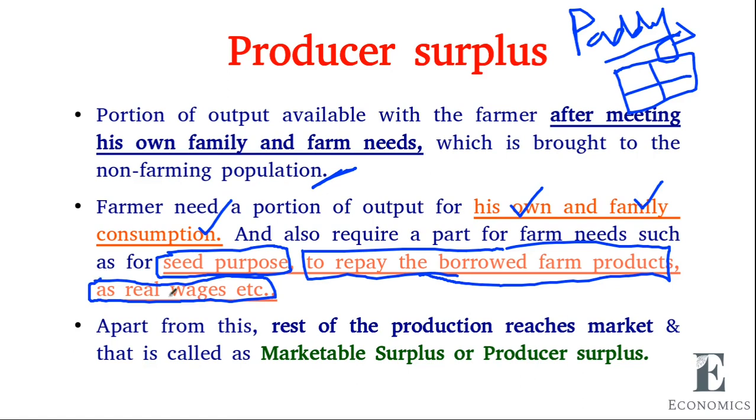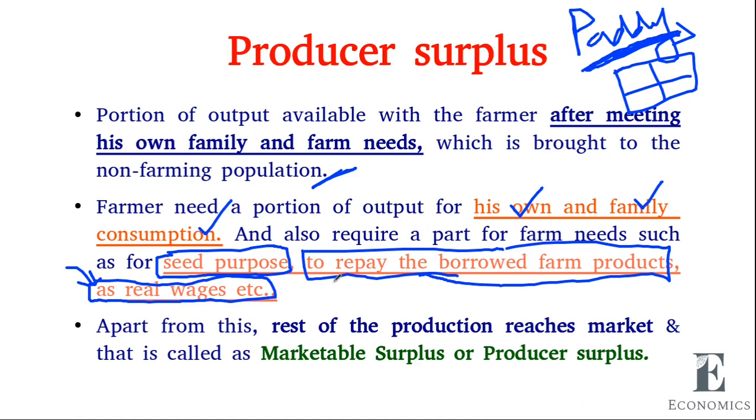Real wages in the sense the wage will be given in kind. So as the product it will be given. When the laborers work in the farm, they are given paddy as wage instead of the money wage. So this is the purpose the farmer needs the production.